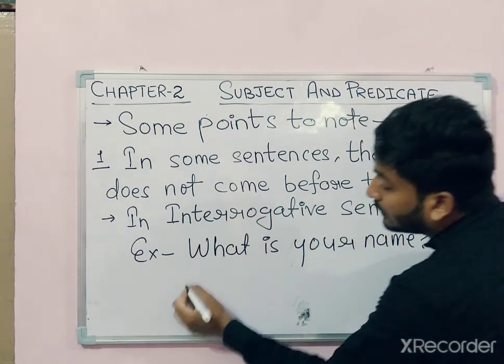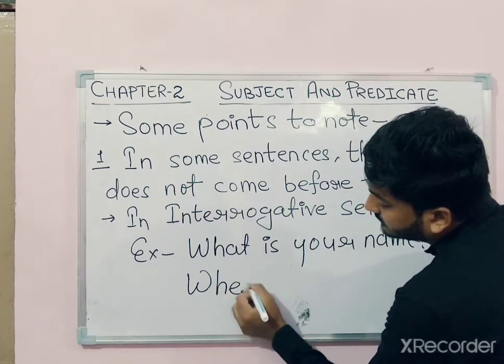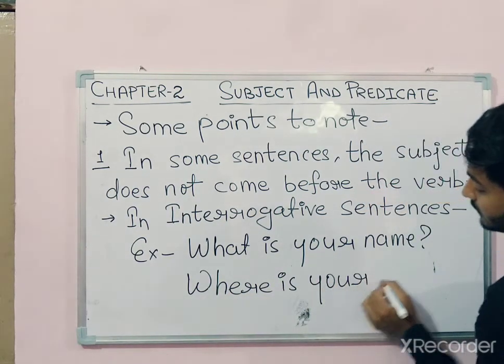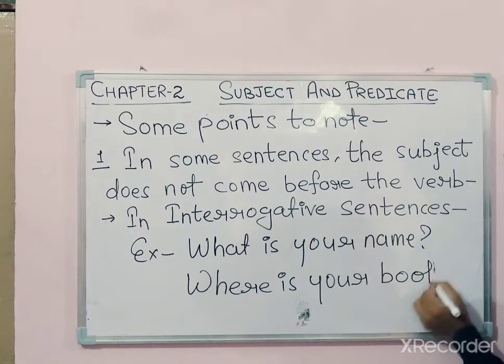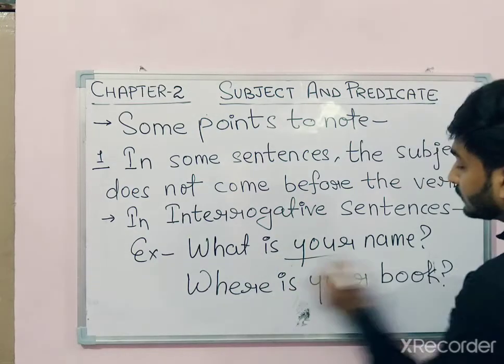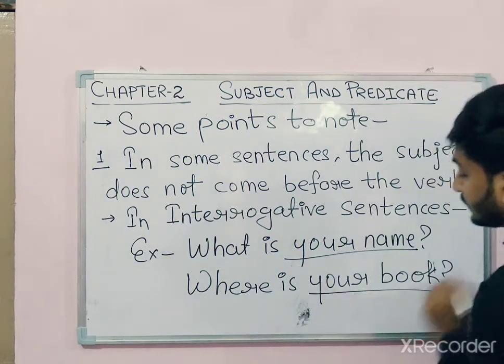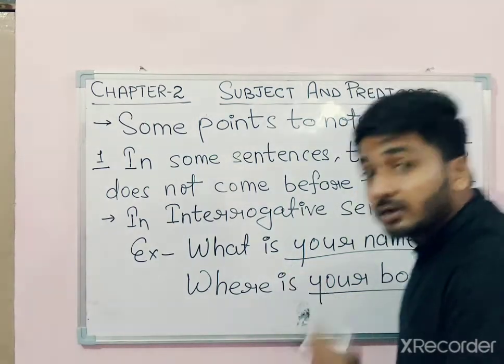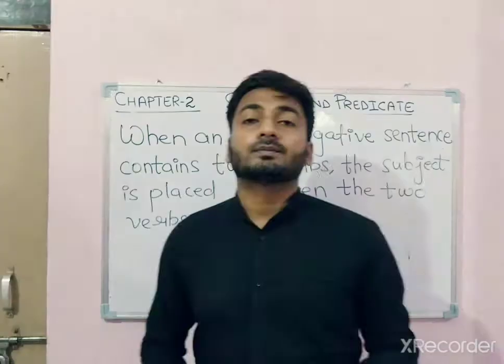And where is your book? Now see, the subjects, your name and your book, are coming after the verb, not before the verb.